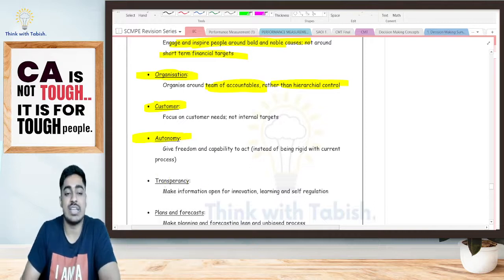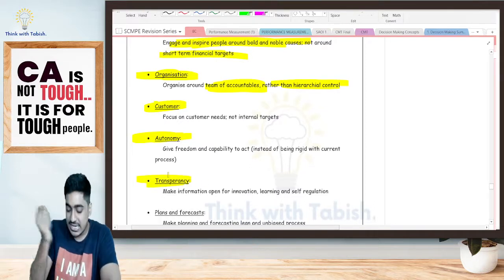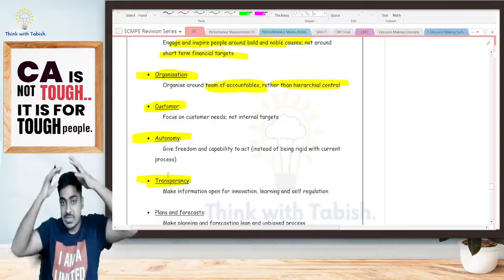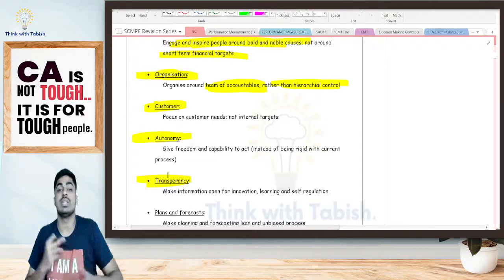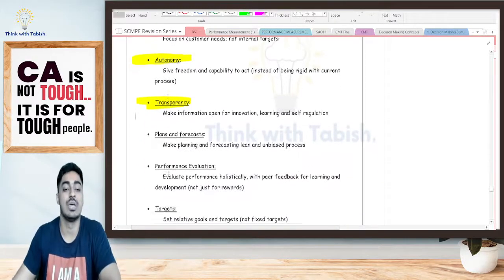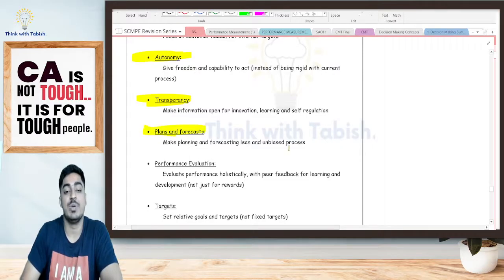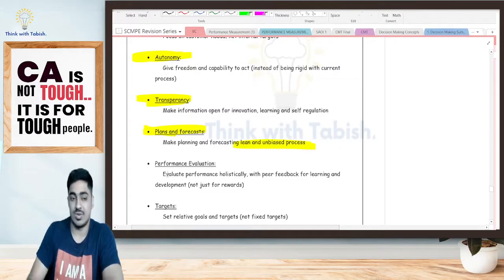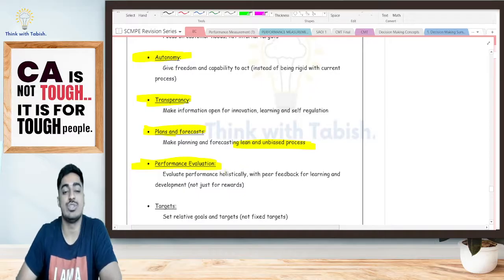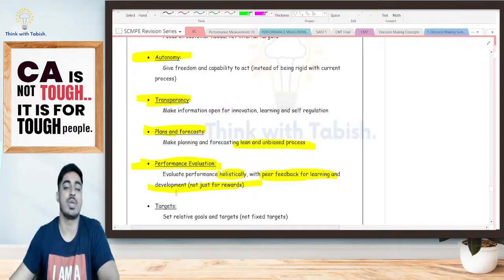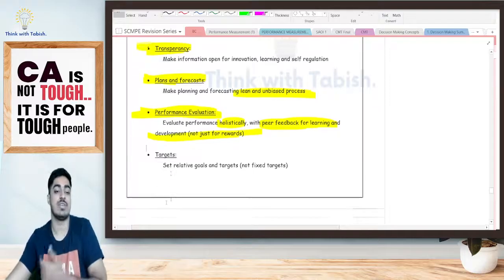Decentralization: you do it. Transparency: you have done decentralization, and at the last level they are taking decisions. All information should be transparent so that they can take decisions properly on their own. Plans and forecasts should be made lean and unbiased. Performance evaluation should be done holistically with peer feedback for learning as well as development. Properly you should be doing your performance evaluation.